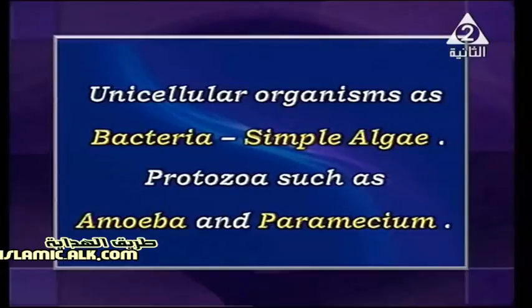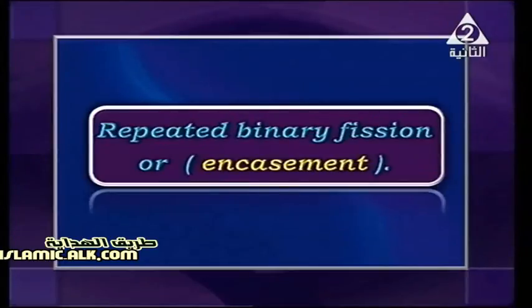Again, we have unicellular living organisms like bacteria, simple algae, and some protozoans like amoeba and paramecium. We also have a type of binary fission which is called repeated binary fission, or encystment.